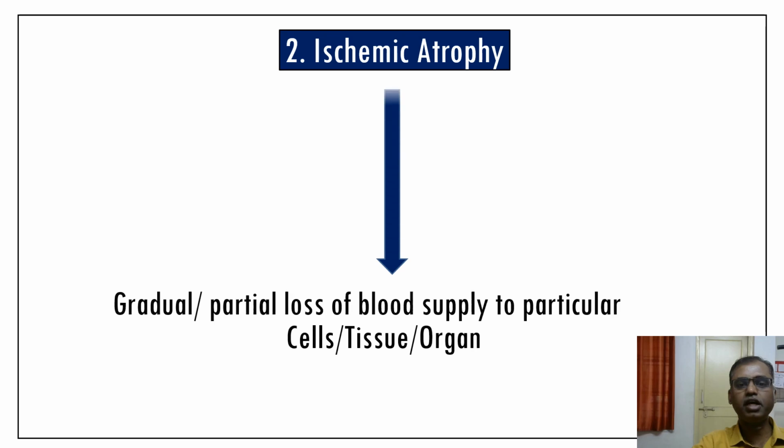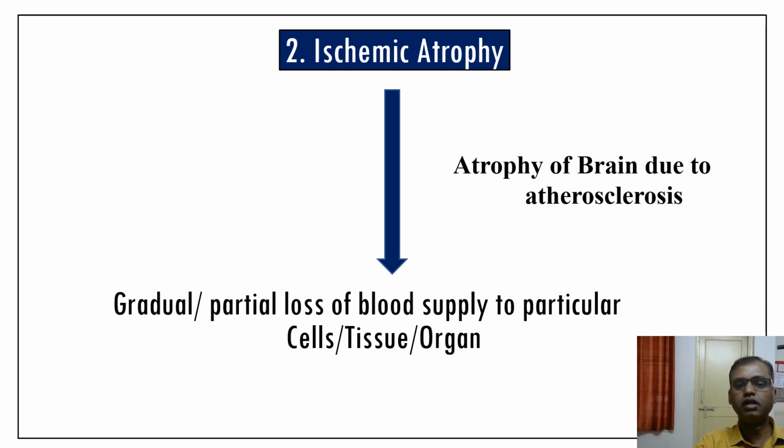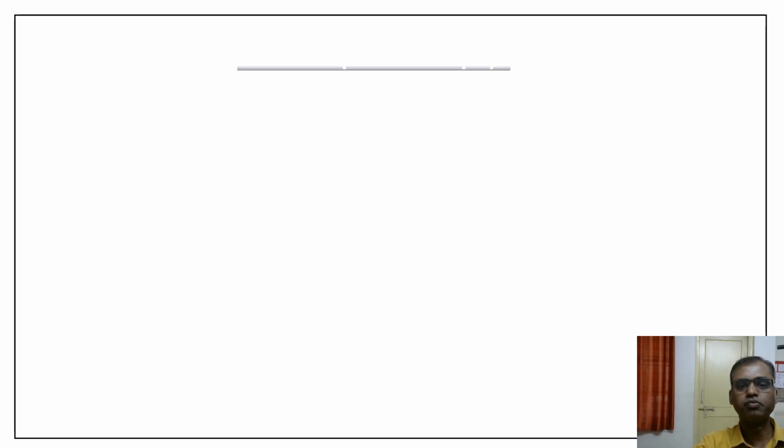Next is ischemic atrophy. Ischemic atrophy means gradual or partial loss of blood supply to particular cells, tissue or organ. The typical example is atrophy of the brain due to atherosclerosis. Atrophy of the brain in old age is physiological atrophy, whereas atrophy of the brain due to a pathological cause, that is atherosclerosis, is a typical example of ischemic atrophy.